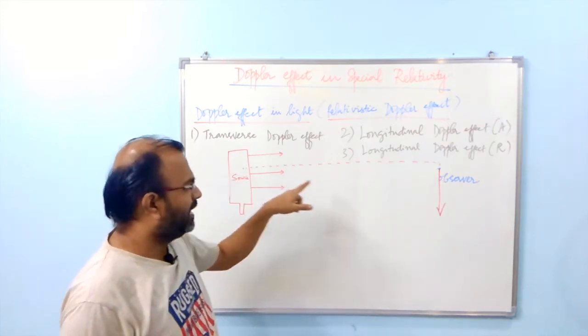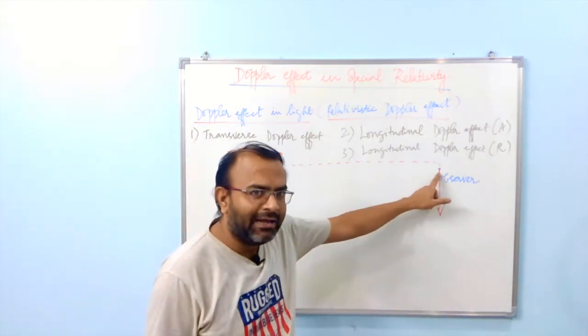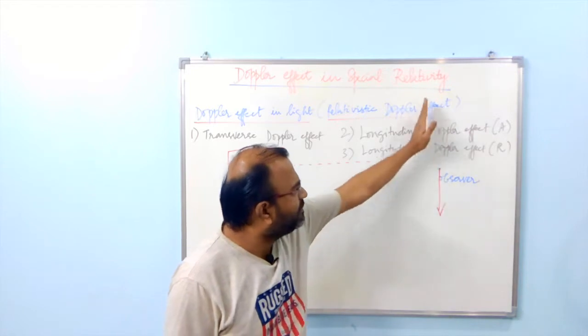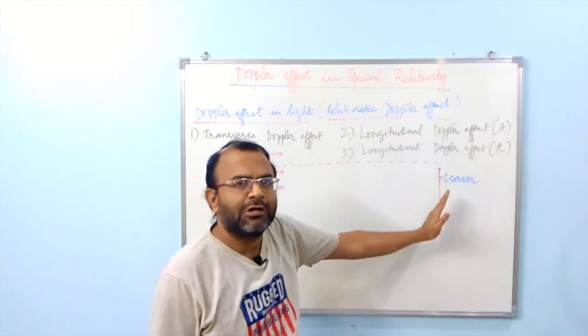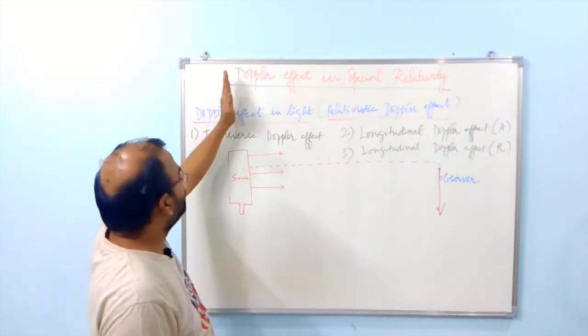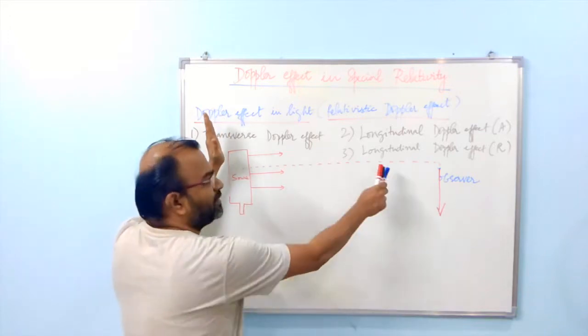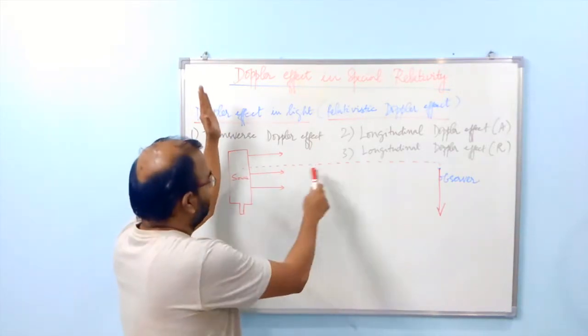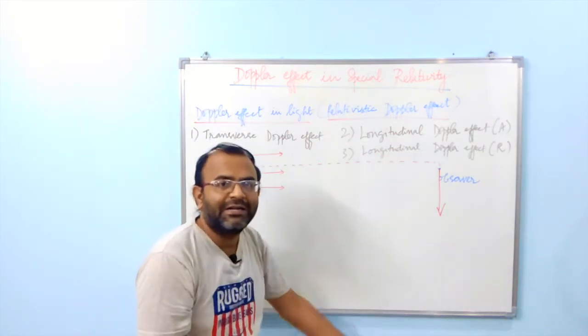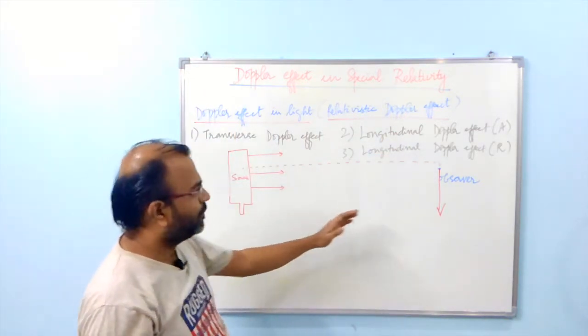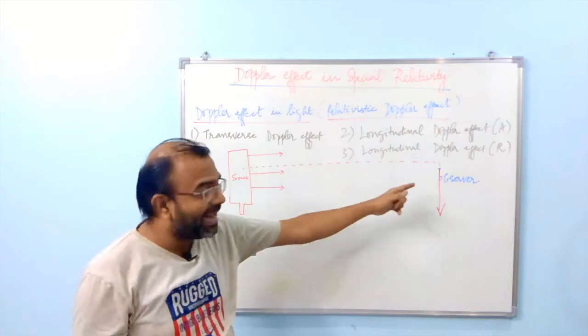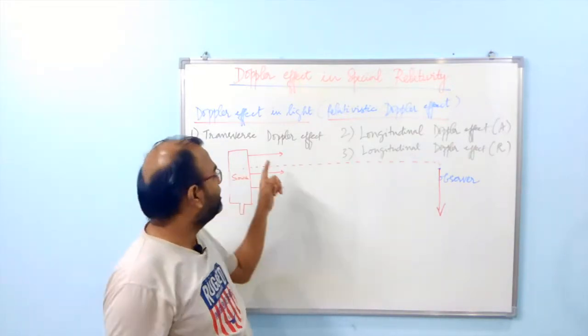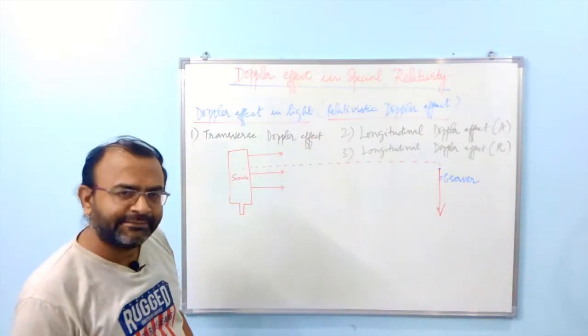That is, if the source and observer are connected by a line, then the motion of the observer could be in a direction perpendicular to it, or the source could be moving in a direction perpendicular to this line. Transverse indicates the perpendicular direction of motion of either the source or the observer, or both, with respect to the line connecting the source and the observer. This is called the transverse Doppler effect.